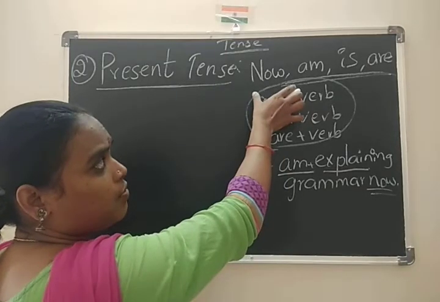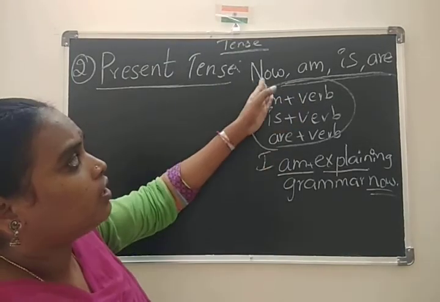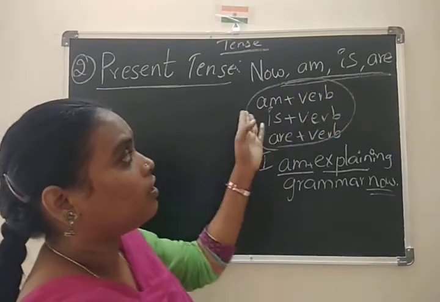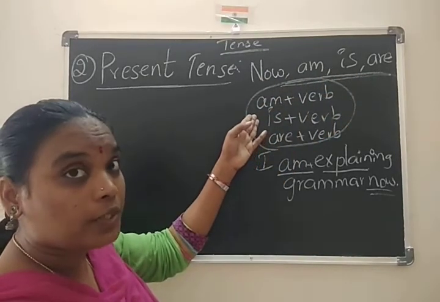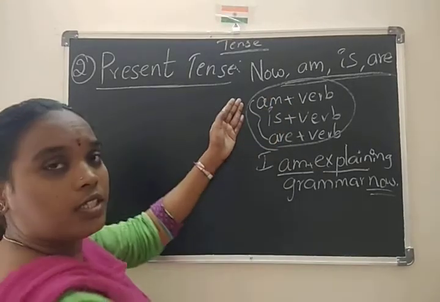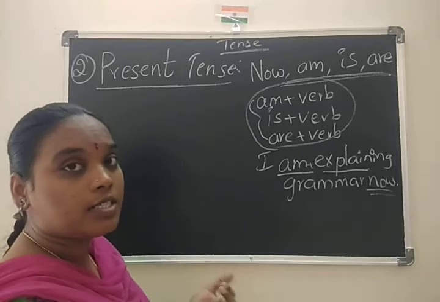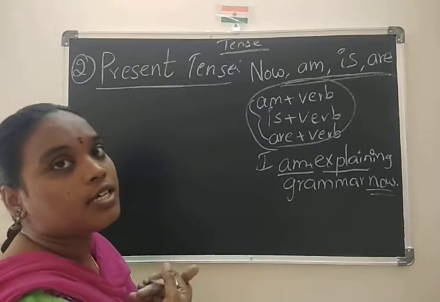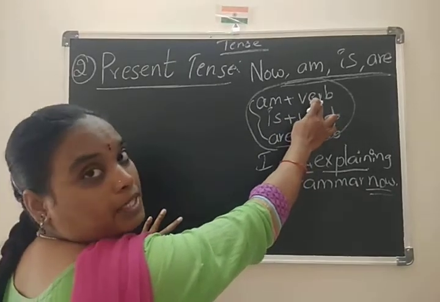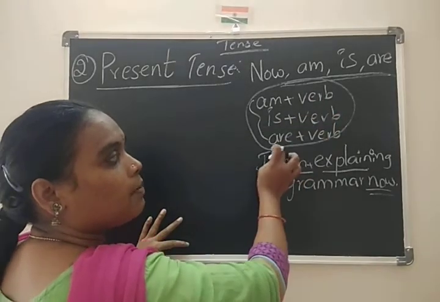What are the indication words? Indicate words here to indicate present tense. Now, am, is, are. Am plus verb. These are helping verbs. Sometimes helping verbs are also used as main verbs. Here am plus verb, is plus verb, are plus verb.